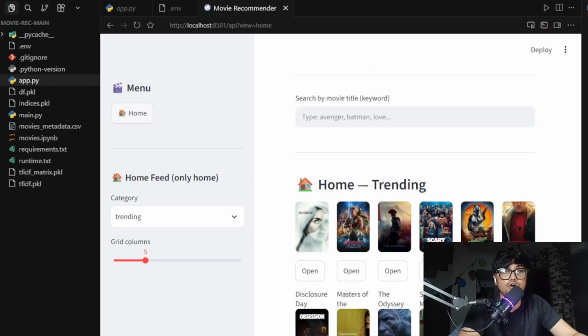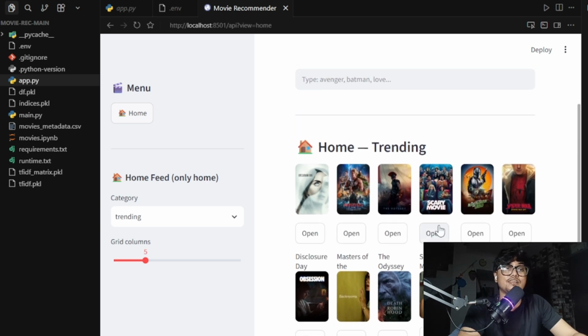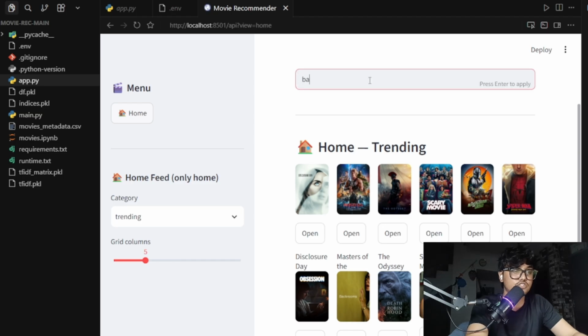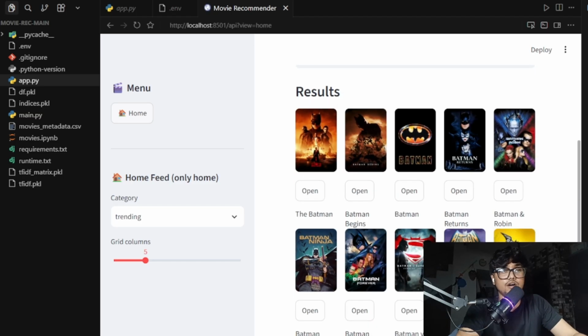I built this project in three parts. The first part is the backend API. The second part is the machine learning model, which is the data science layer. And the third part, of course, is the UI. Suppose I'm searching for the movie Batman. Now it goes to the API and it recommends movies. I also use TMDB, The Movie Database, for live posters, search, and movie details.